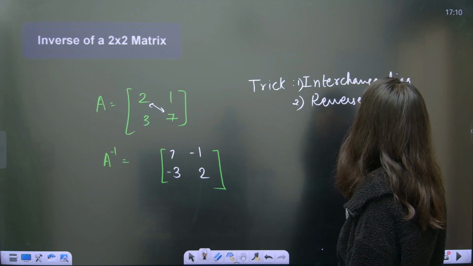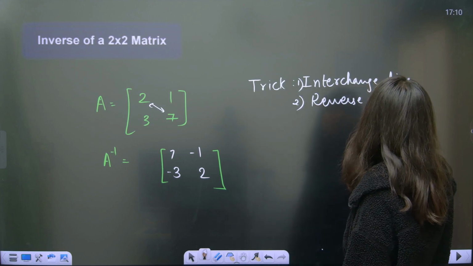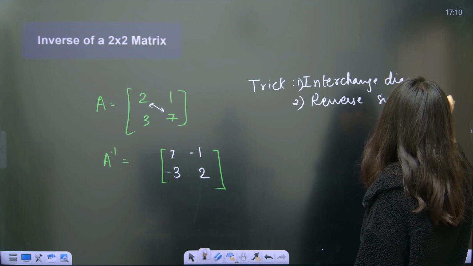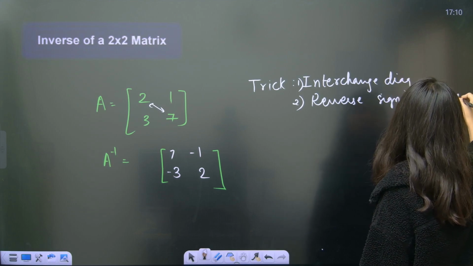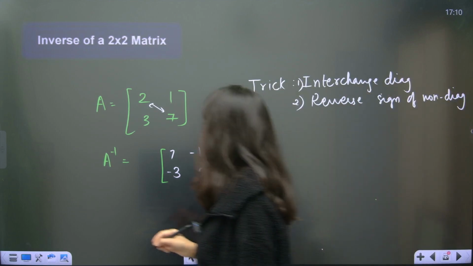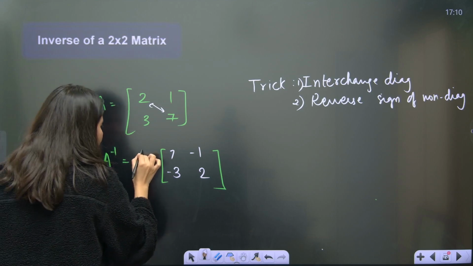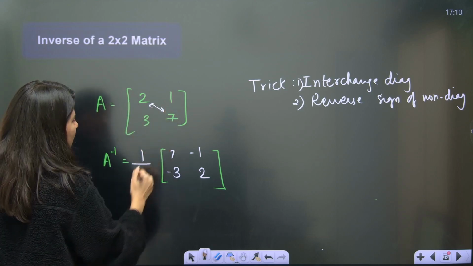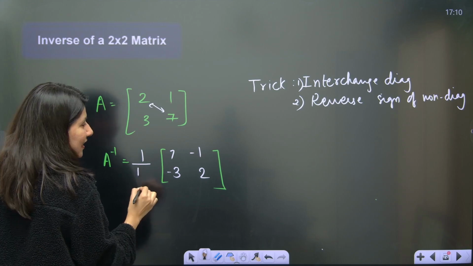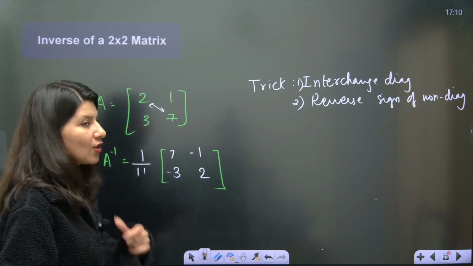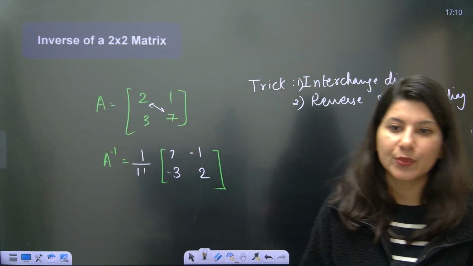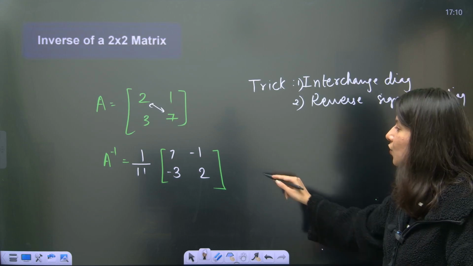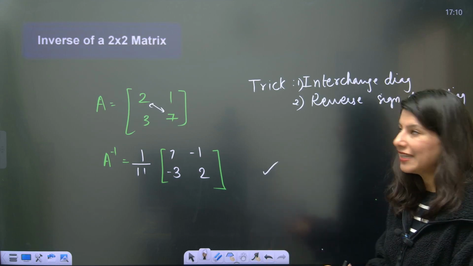This is only for 2 cross 2: reverse the sign of the remaining, non-diagonal elements. And don't forget that you have to divide by the determinant of A, so 1 upon determinant A. 7 twos are 14 minus 3, which is 11. So it is 1 by 11. This is the inverse of a 2 cross 2 matrix. This is the shortcut.